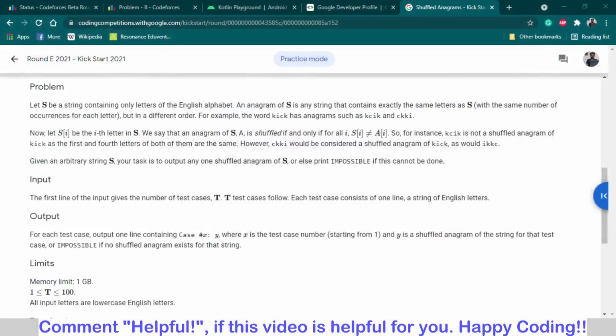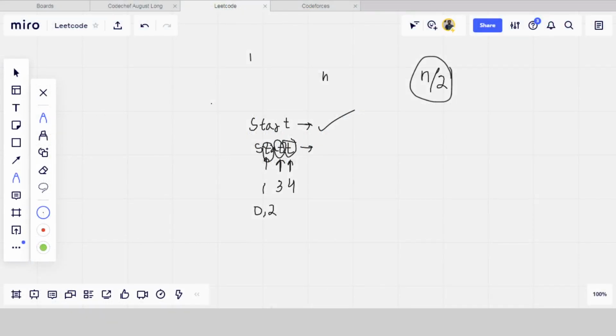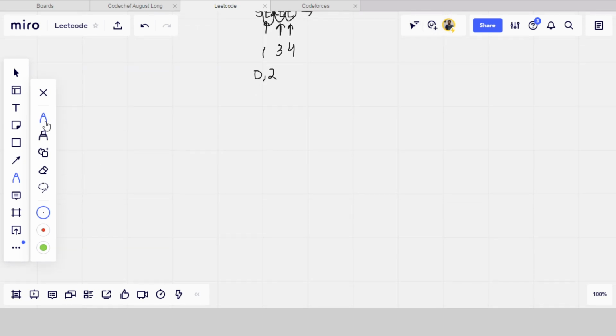After that, let's say we have checked that an anagram is possible in a particular string. Now what will we do? Let's say this is START. I will swap the letters, meaning I will swap two letters with each other.